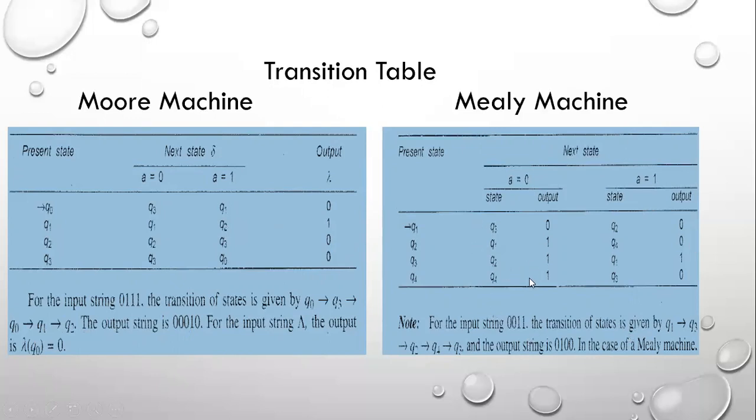This is also checked in the same fashion in a different way. Q1 on 0 reaches Q3, the output is 0. Again Q3 on 0 reaches Q2, the output is 1. Again Q2 on 0 reaches Q1.